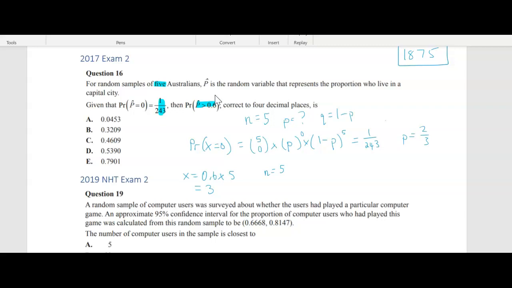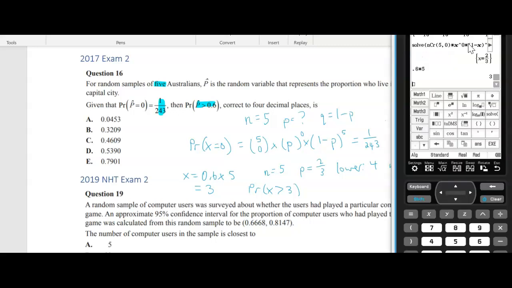We want to find the probability that x is greater than 3. So n is equal to 5, p is equal to 2/3, which we found out before, your lower limit, and we need an upper limit. Now remember, when we're doing binomial, we're using discrete values. So if we're greater than 3, we need to go from 4 up to 5. Okay, so your lower limit is 4, your upper limit is 5. So it's a good idea to write it out so you don't accidentally put 3 into your calculator.